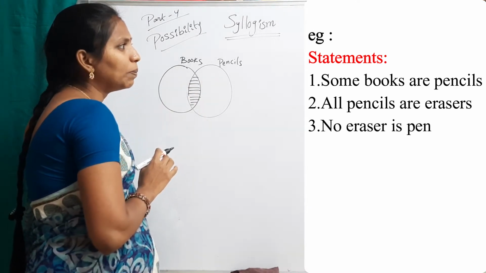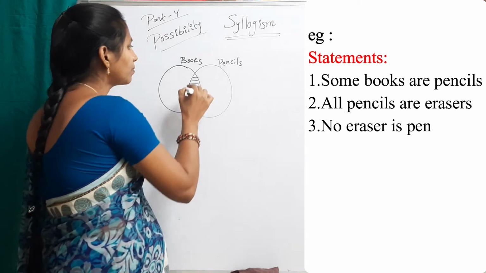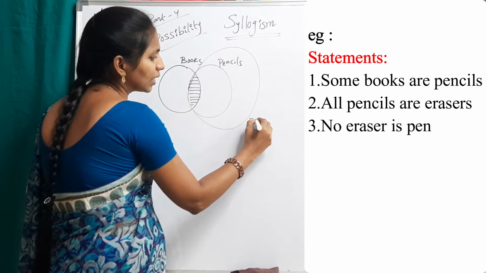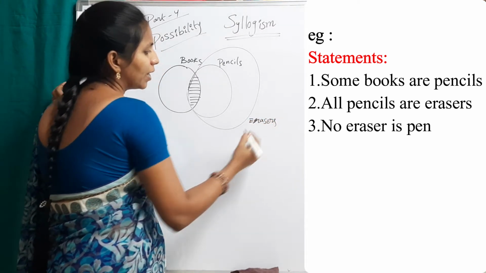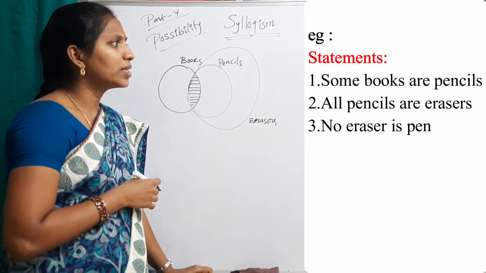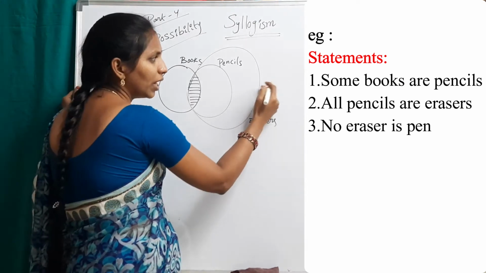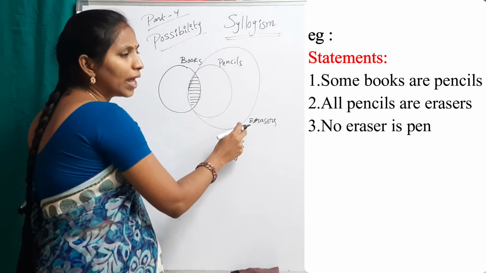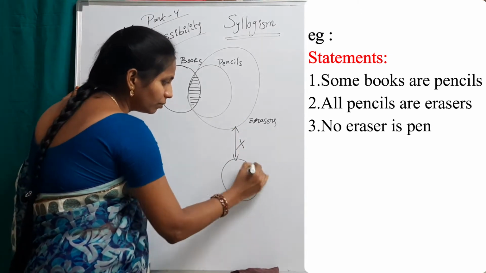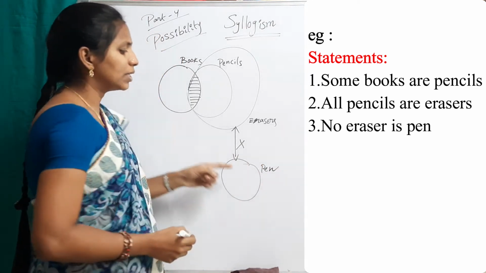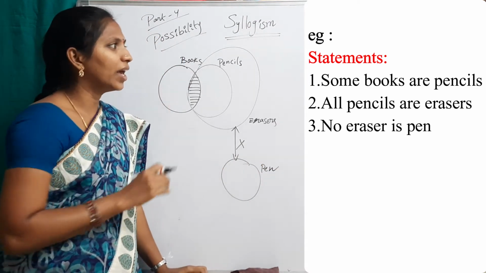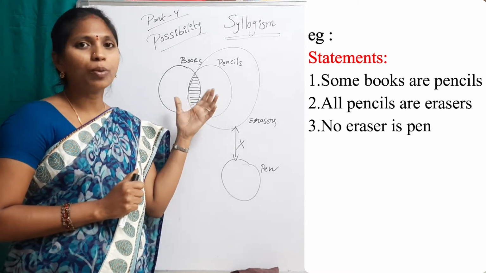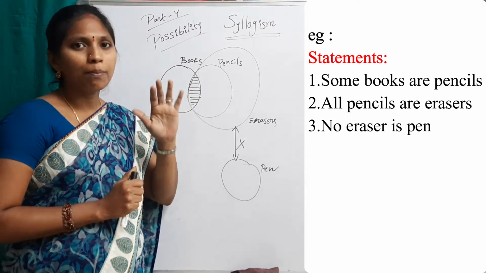Second statement, all pencils are erasers. This outer circle is for erasers. Third statement is no eraser is pen. Draw no relation, this side or this side, anywhere. No relation. No eraser is pen. This is a pen circle. This is the Venn diagram for these 3 statements.